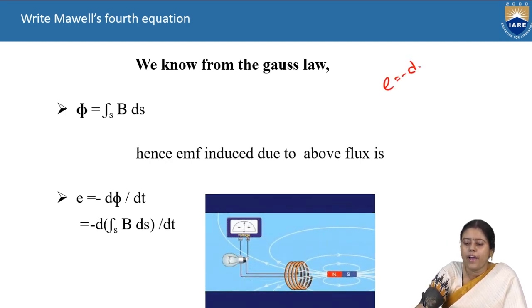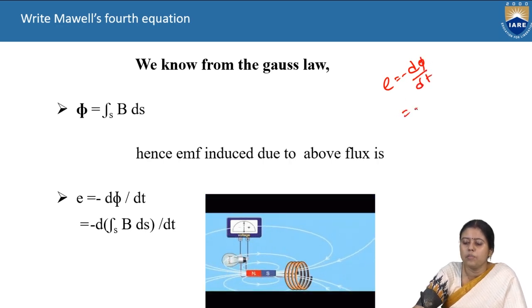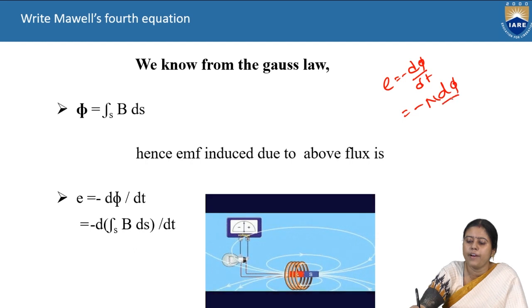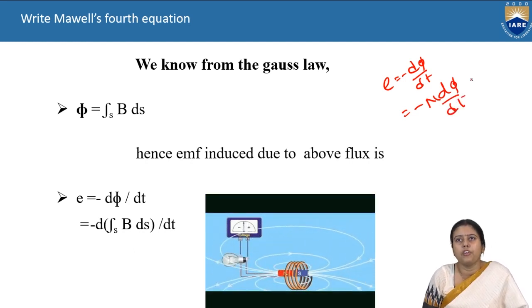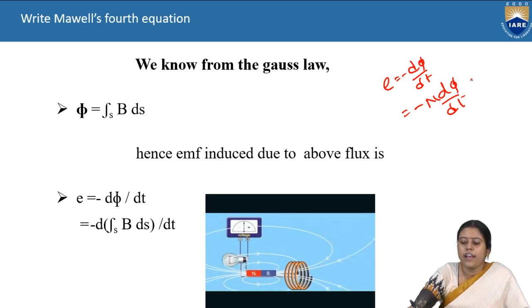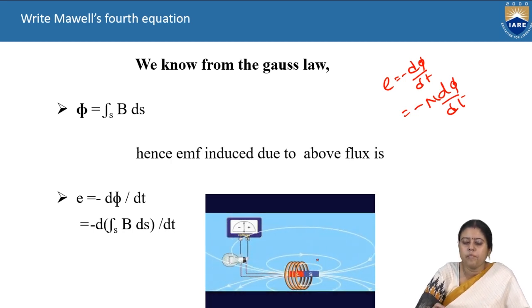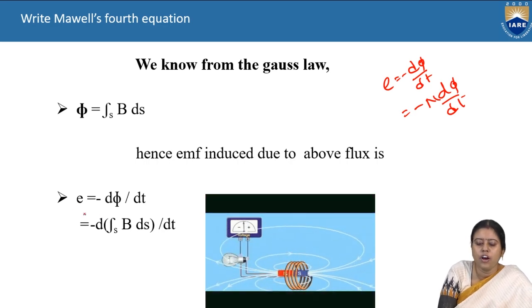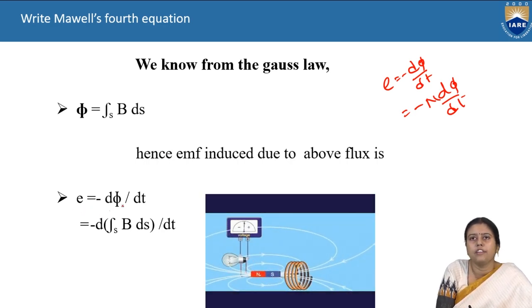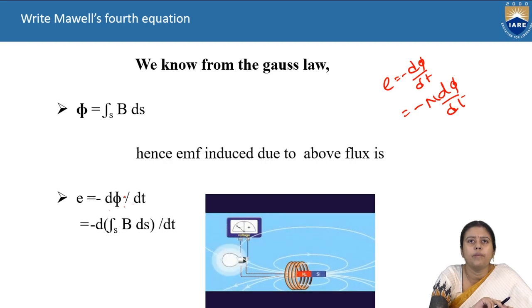E is equal to minus d phi by dt, or E is equal to minus N d phi by dt, where N is the number of turns. It will produce an EMF, electromotive force. From Faraday's law, E is equal to minus d phi by dt when the number of turns equals 1.